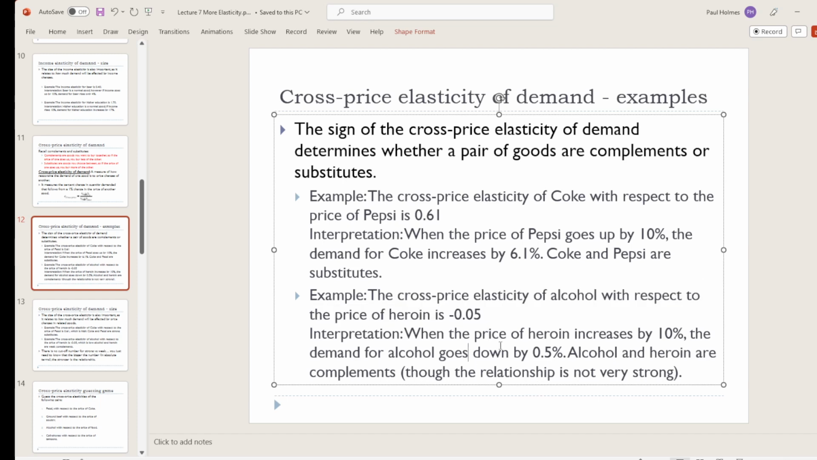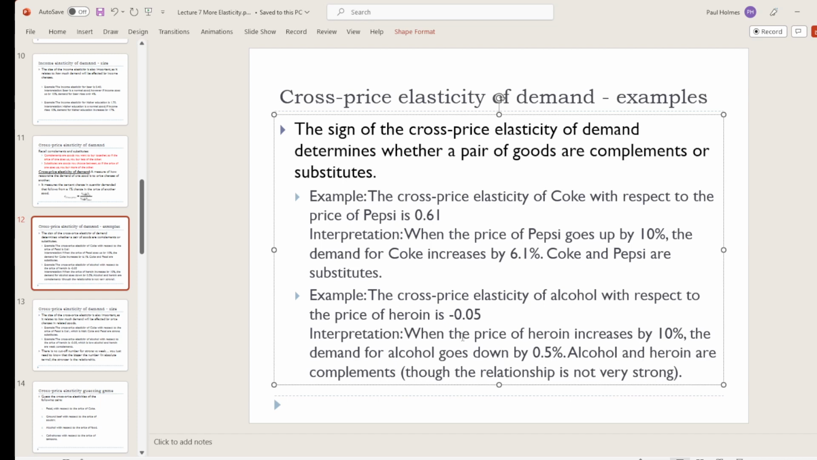Down here, we've got the cross-price elasticity of alcohol with respect to the price of heroin is minus 0.05. Is this the one that I made up? Nope, somebody actually did this study. Amazing, right? Okay, so this tells us the cross-price elasticity is minus 0.05. This says as the price of heroin goes up some amount, demand for alcohol goes down 0.05 as much. Okay, so price of heroin goes up 10%, demand for alcohol goes down 0.05 of 10%, which is 0.5%.